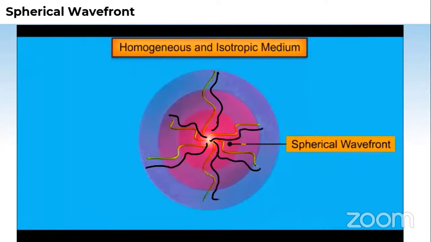Direction is shown by these kind of curved arrows. Okay, understood? So this is what? This is a spherical wavefront here. This is all about the spherical wavefront. I hope it's clear.